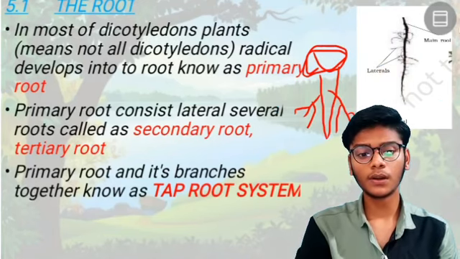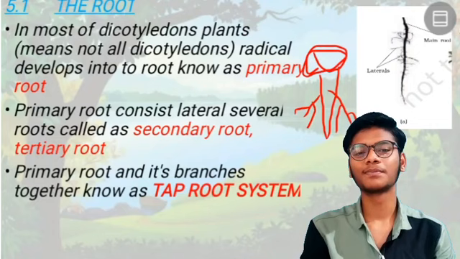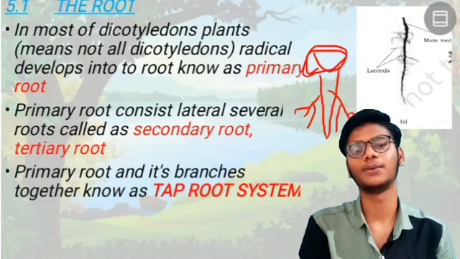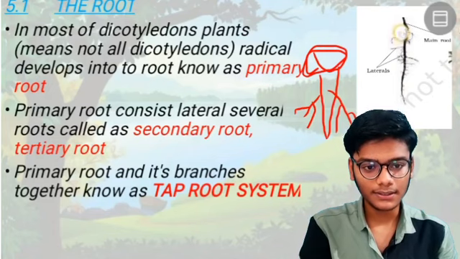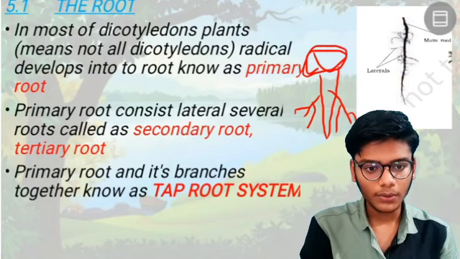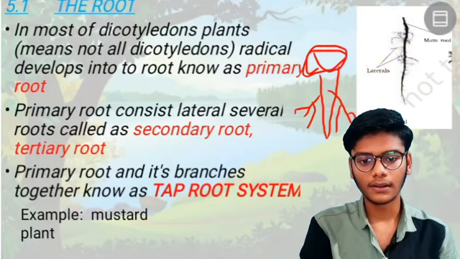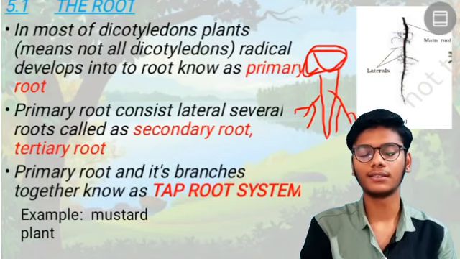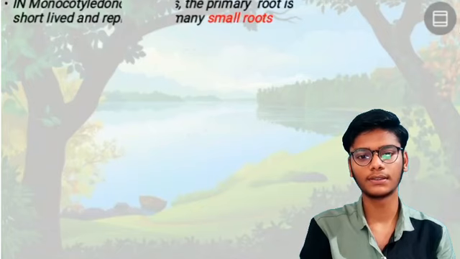So here it comes, this is the taproot system. When you move outside, most of the time you will see this taproot system. In many plants you can see that. Randomly, if you pick any plants, you will get this taproot system. So see here, this is the primary root, the main root, and these are lateral, secondary and tertiary roots. An example is mustard plants. If you have mustard plants in your surroundings, you will understand this topic clearly. So let us move next.